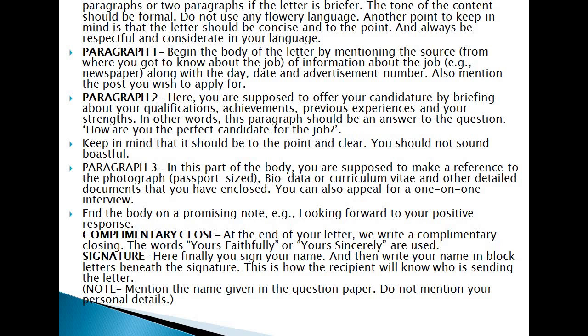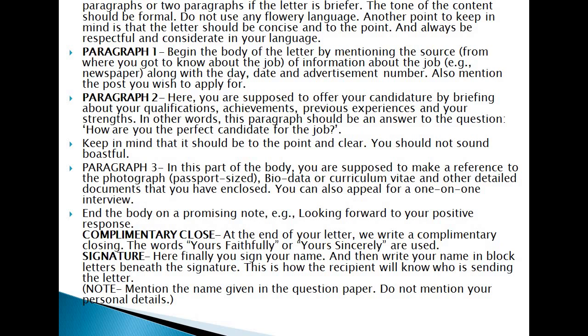Another point to keep in mind is that the letter should be concise. It should be short and to the point, and always be respectful and considerate in your language. What you should write mainly in the first para: begin the body of the letter by mentioning the source from where you got to know about the job, for example, newspaper, along with the day, date and advertisement number. Also mention the post you wish to apply for.